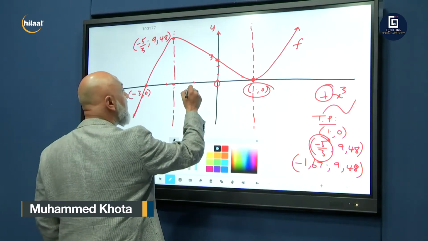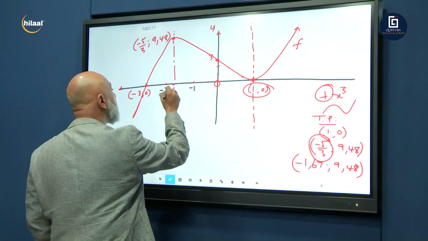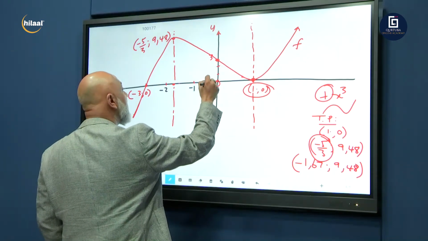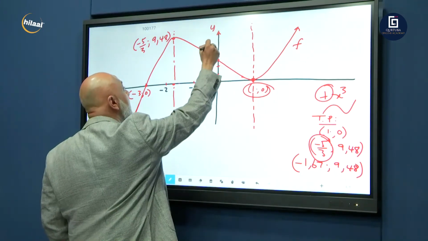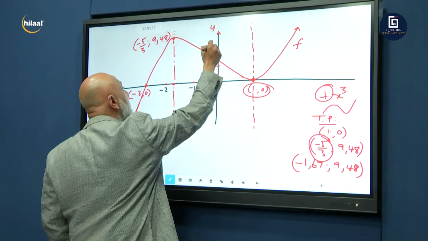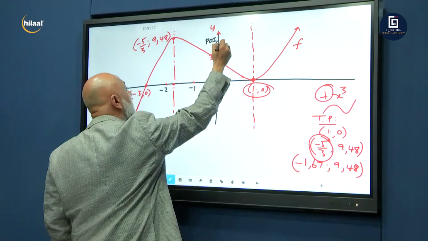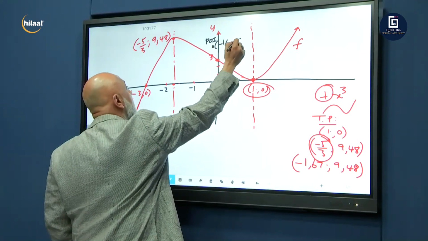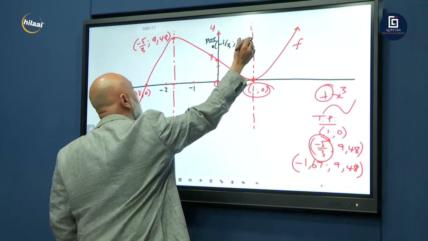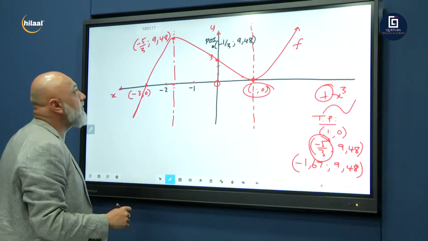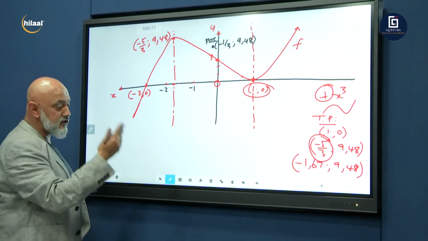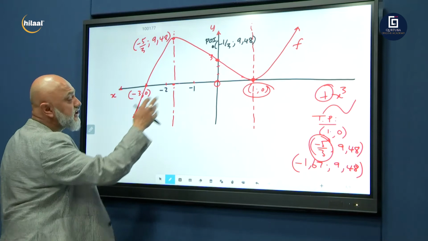So -1/3, that's -1, that's -2, that's 0. -1/3 is somewhere there, and there we go. That's your point of inflection. Your graph is fully sketched, and you'll get 12 marks for the calculation and sketching the graph.